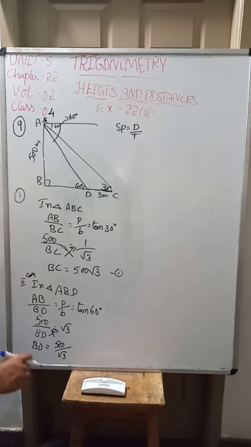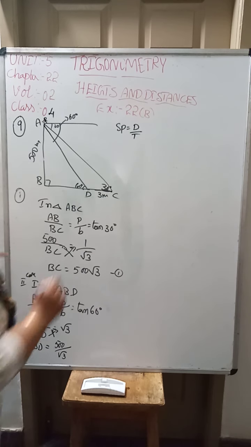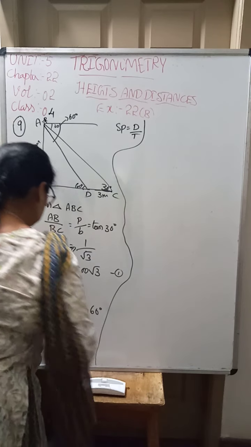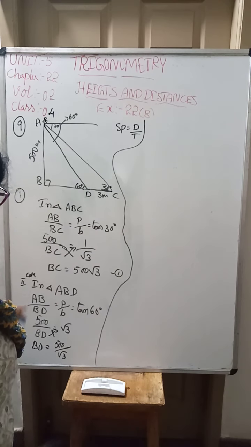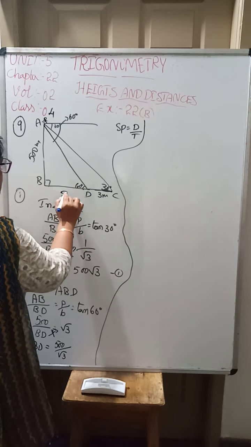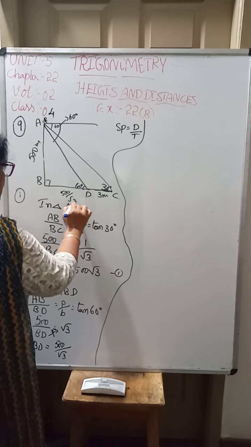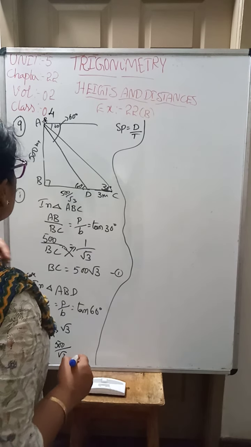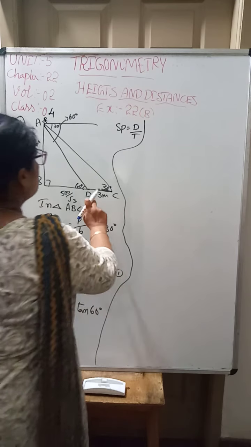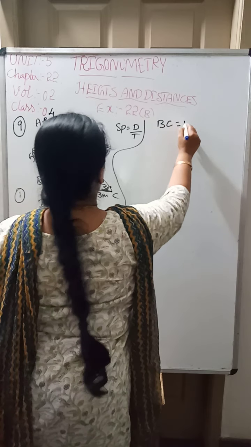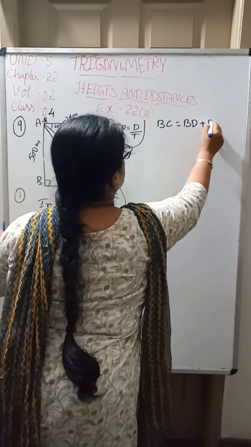Now here, BD is the distance 500 by root 3, and the whole BC is 500 into root 3. We want to find DC. We know that BC is equal to BD plus DC.